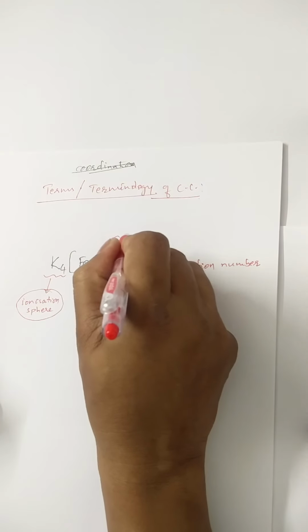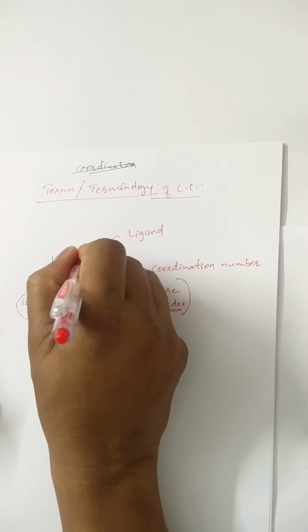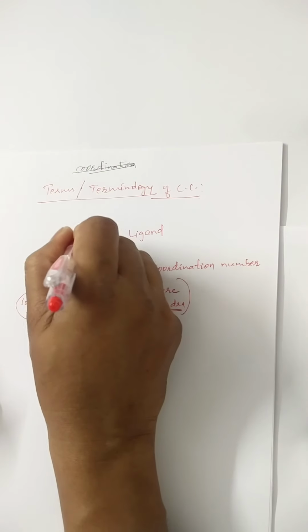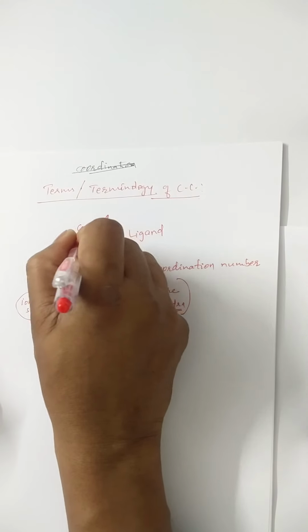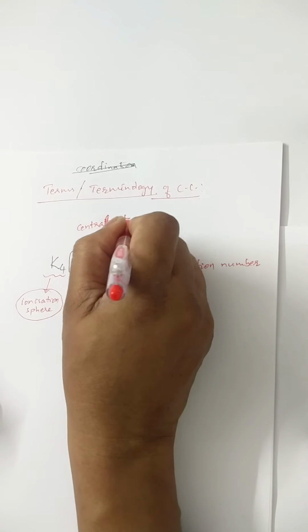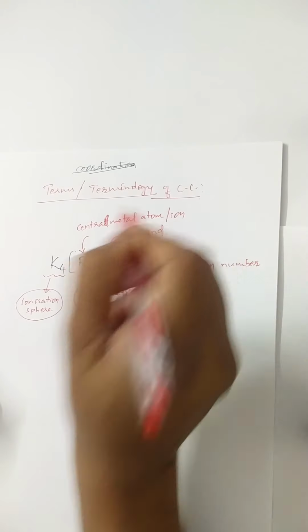This entity is called the ligand. This entity is called the central metal. It can be either an atom or an ion.